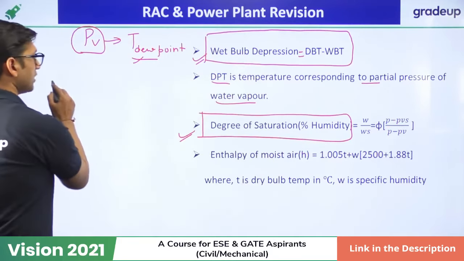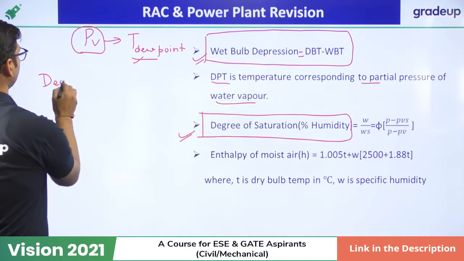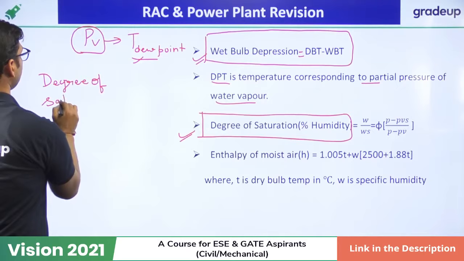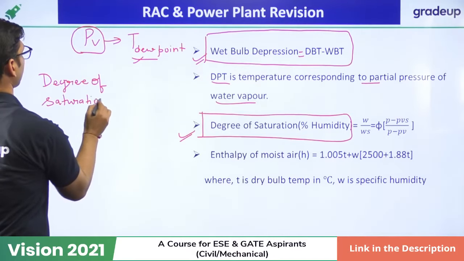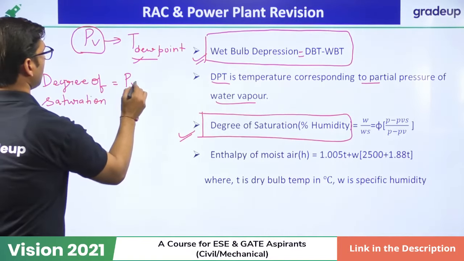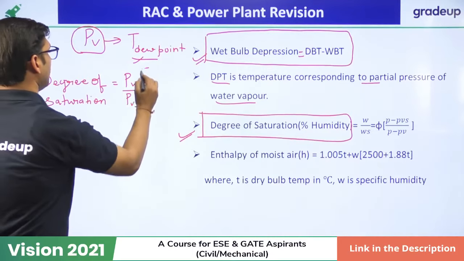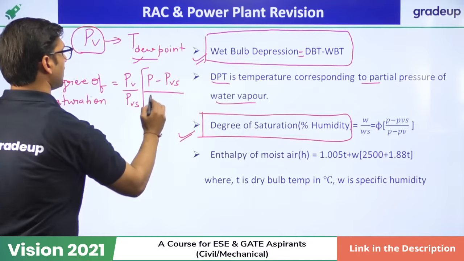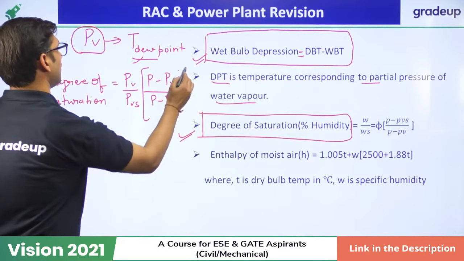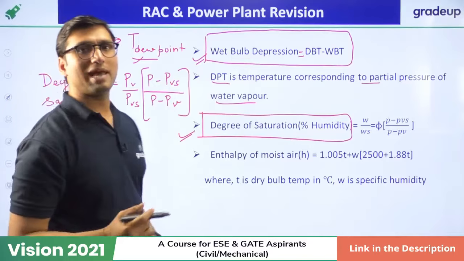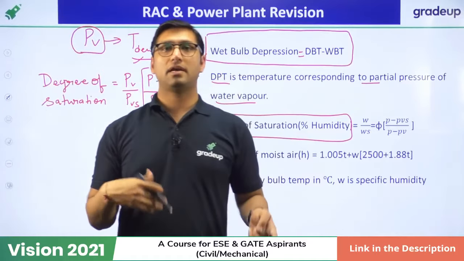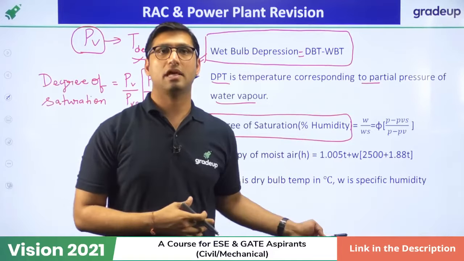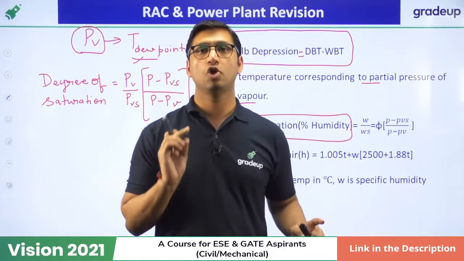So degree of saturation is equal to PV over PVS into (P minus PVS) over (P minus PV). That is the formula of degree of saturation. Normally this formula has not been asked so far in the exam, but you have to remember this formula. Maybe this formula can be asked in the exam for degree of saturation or percentage humidity.